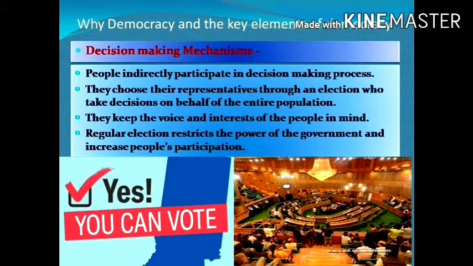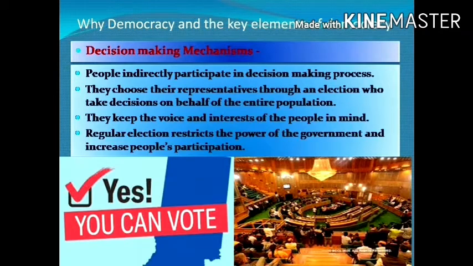Now here you can see that through elections the power of the government is restricted, and the increase of the people's participation can be seen in the decision making mechanism. So regular elections restrict the power of the government and increase the people's participation.